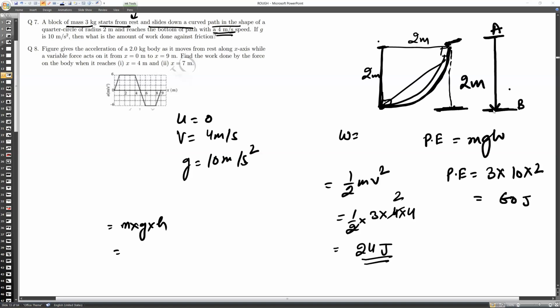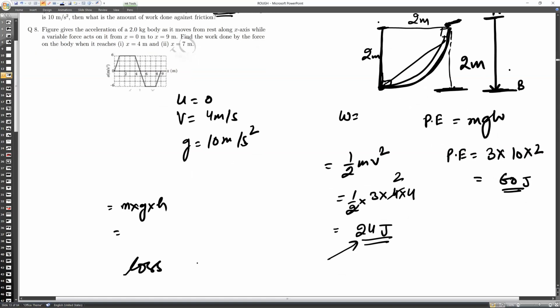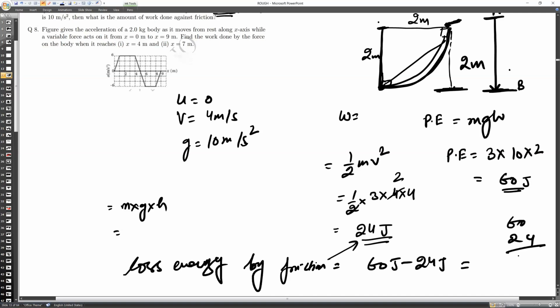Now at this point it must have 60 joules of energy, but it is only having 24. The other energy is being lost due to friction. So the energy lost by friction is equal to 60 joules minus 24 joules. How much do you get? 36. So 36 joules has been utilized by friction.